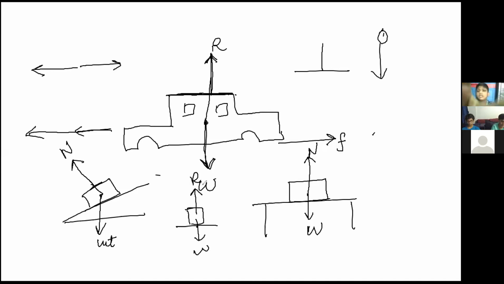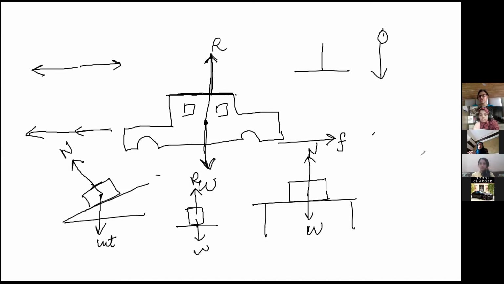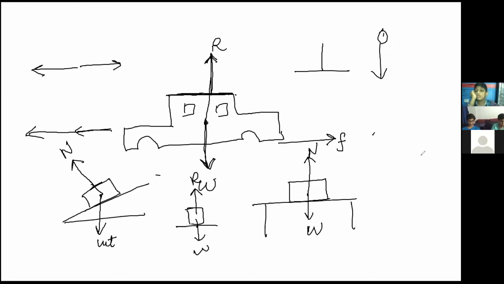So this is your normal reaction. Just remember that normal reaction is always on the surface and it is always perpendicular, always a reaction with the surface. And why normal? Normal means 90 degrees. Perpendicular means 90 degrees, so normal. So I'm saying this is the normal reaction: it is perpendicular to the surface. That is the name given to it.